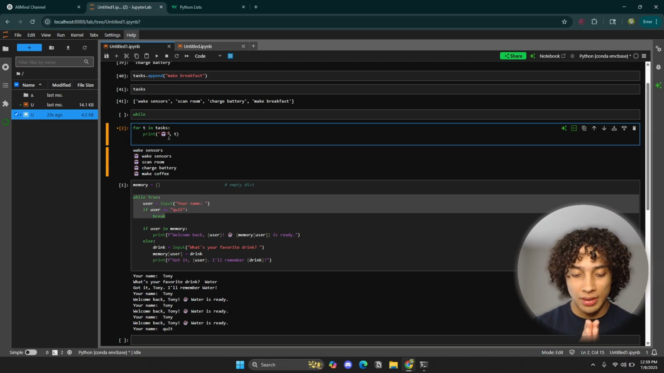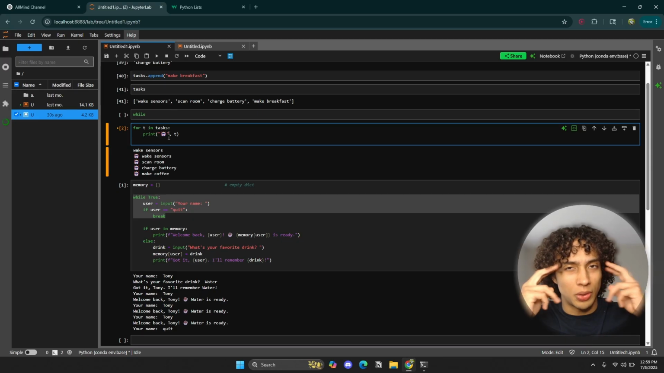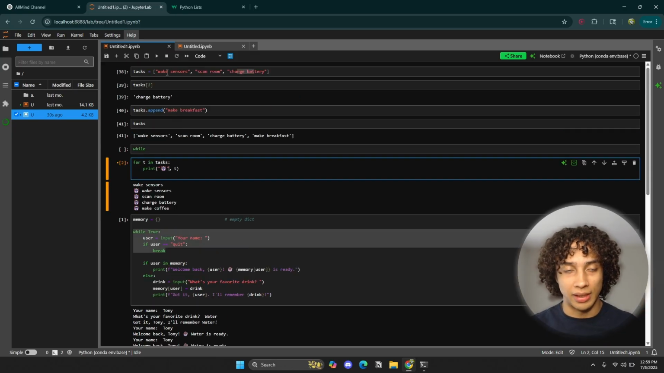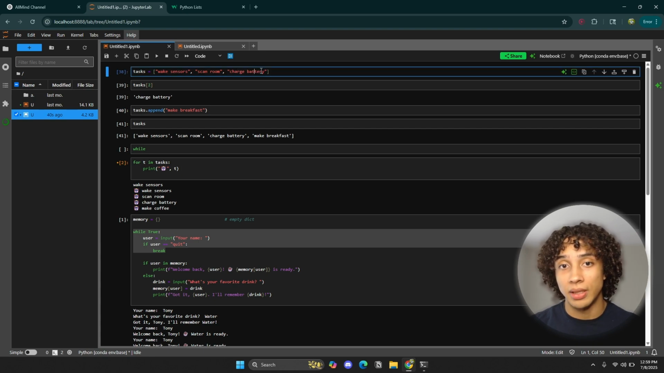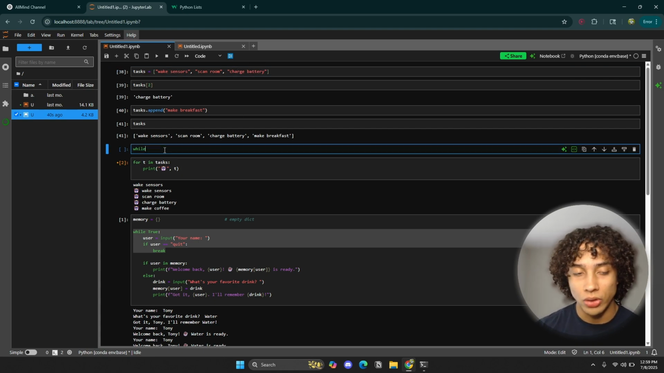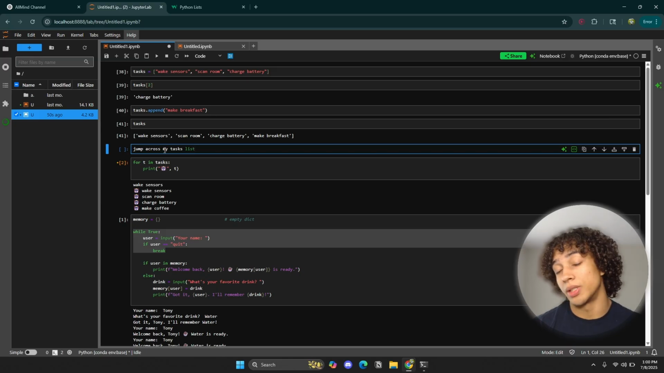A for loop is when you have a specific data structure that you want to iterate over. What the heck does iterate mean? It just means jumping across. You can visualize it that way. Visualize it as like I'm jumping across a data structure. So we already talked about the list data structure. So in a for loop, I am going to jump across my tasks list. That's what I would call it in natural language.